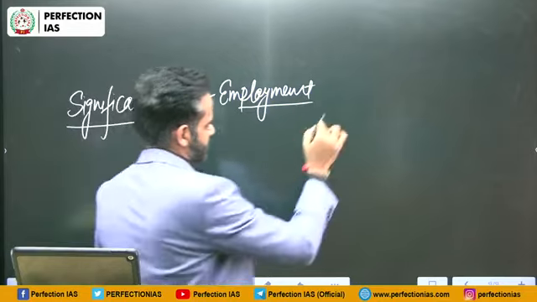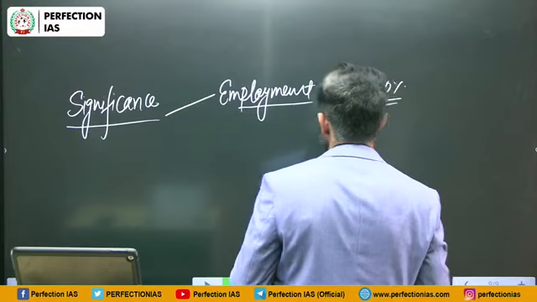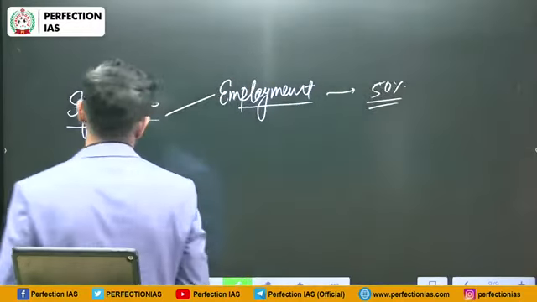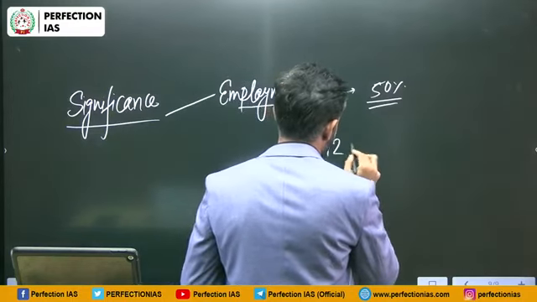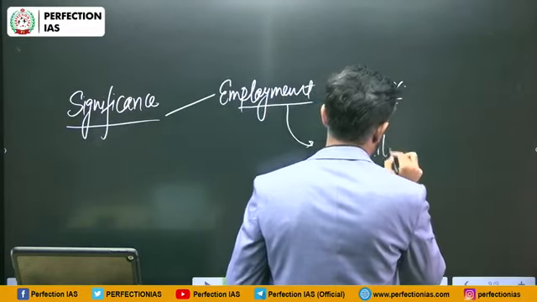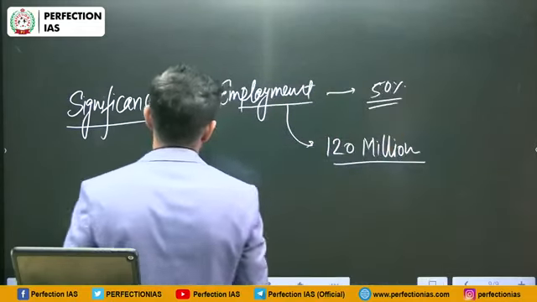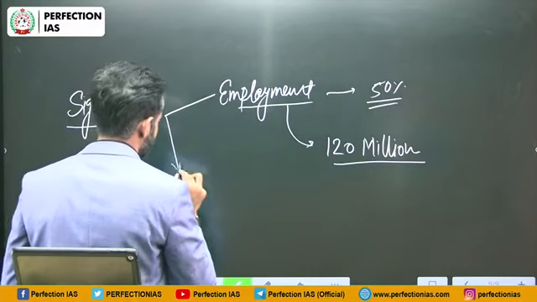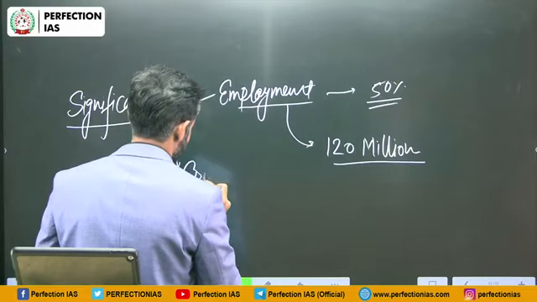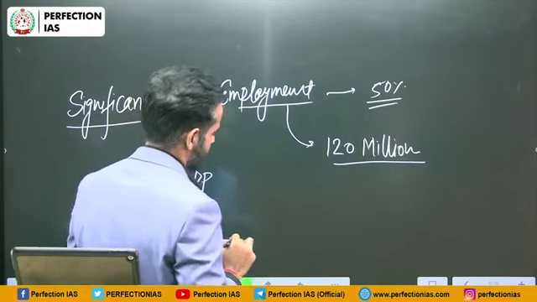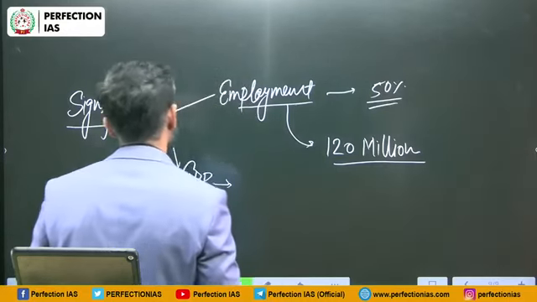Agriculture sector provides employment to roughly 50% of the population. That means roughly 50% of the population is engaged in the agriculture sector. In case of MSME, it provides employment to roughly 120 million people. Apart from employment opportunities, it is also responsible for a significant contribution in GDP. GDP stands for gross domestic product.